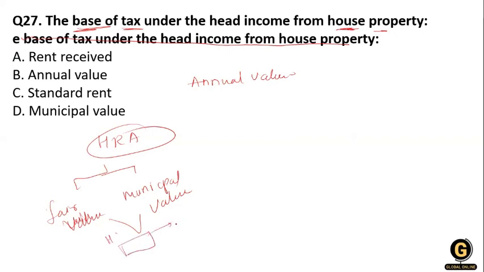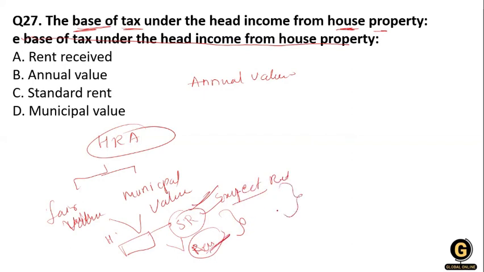But this amount should not be greater than the standard rent. Then we compare it with the actual rent received, and whatever amount we get is the expected rent. Whichever amount is higher is our gross annual value. Clear? So what is the base of the house property income? That is the annual value. Clear?